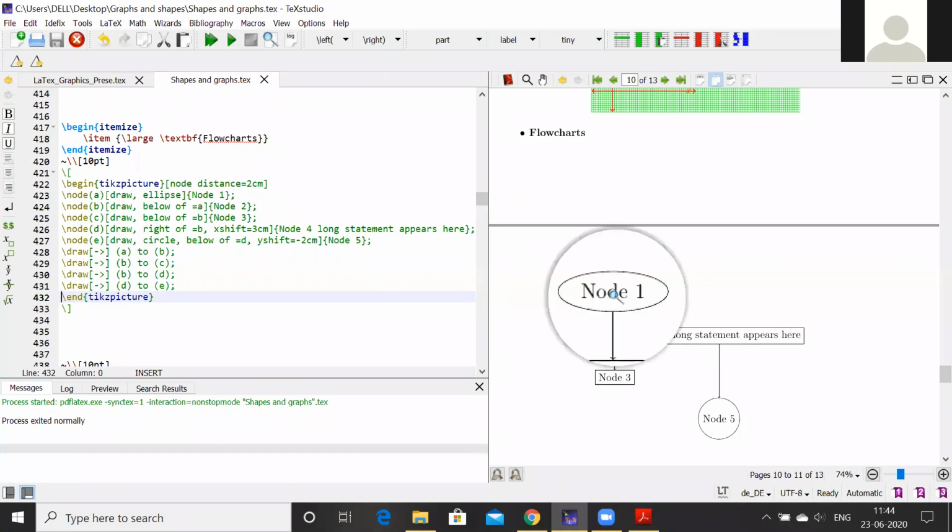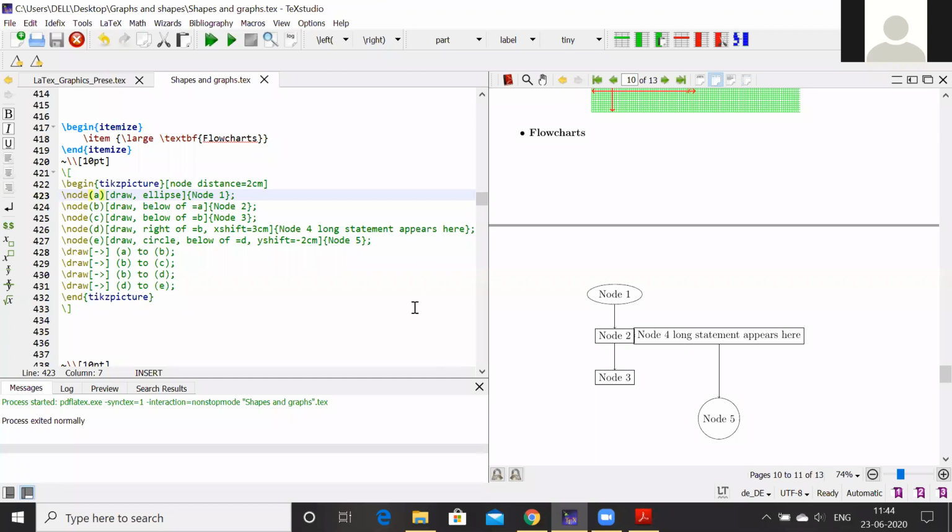The first one, you see, is node 1, here \node[A], I have labeled it A. You can label it anything. Then for the draw command, the shape of the node is ellipse. And then the label of this node is node 1. You can put anything here. You can write here start, and you can label it also. These are the nodes used to draw the path between nodes. So that's why these labels are used to draw the path, and these are the labels of the node.